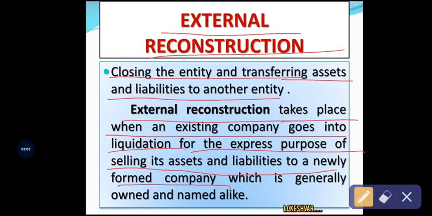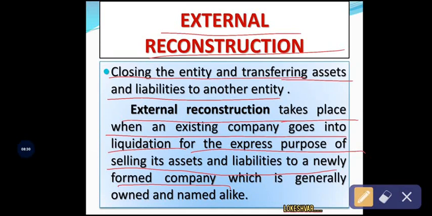So after transferring the assets and liabilities from the transferor company, ultimately the company will be amalgamated into a new company for starting up the new business, right? So this transferring of assets and liabilities takes place outside of the organization. So ultimately this process will be called external reconstruction.